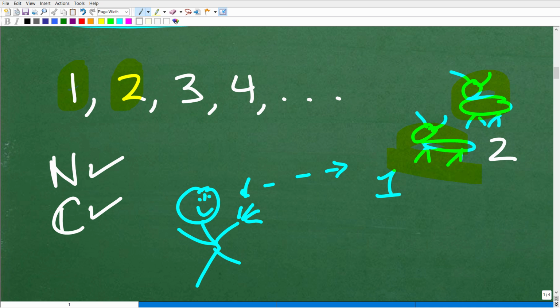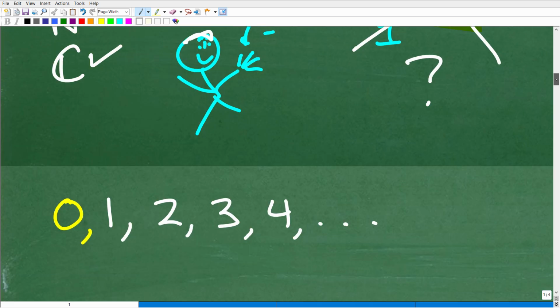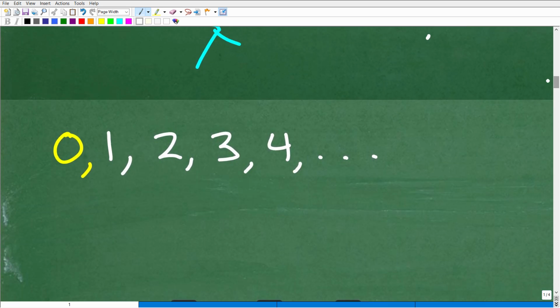Now, let's suppose our person, thousands and thousands of years ago, is looking out here and they don't see anything. They're like, well, I don't see anything. How can I express that? What digit on my finger should I use to express nothing? Well, there is a special symbol that people came up with, and it's called zero. Okay, so the inclusion of zero was a big, big deal in math.